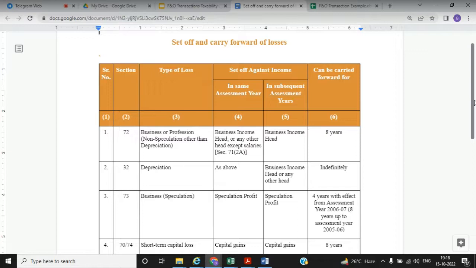Business income can be adjusted against any income except salaries in the same financial year. Suppose you have some other business also, or income from other sources. If you have a loss from FNO and you have profit in income from other sources or capital gain, you can adjust those losses in the same year against your other incomes. But if you carry forward to a subsequent year, you can set it off only against business income head, that is, income from business and profession only. And those losses can be carried forward up to 8 years.